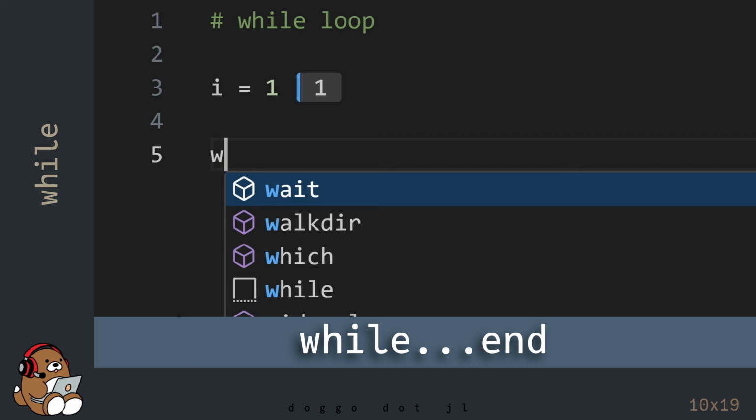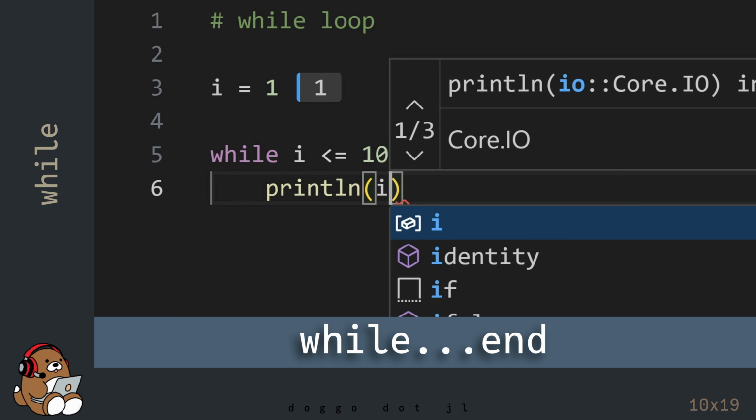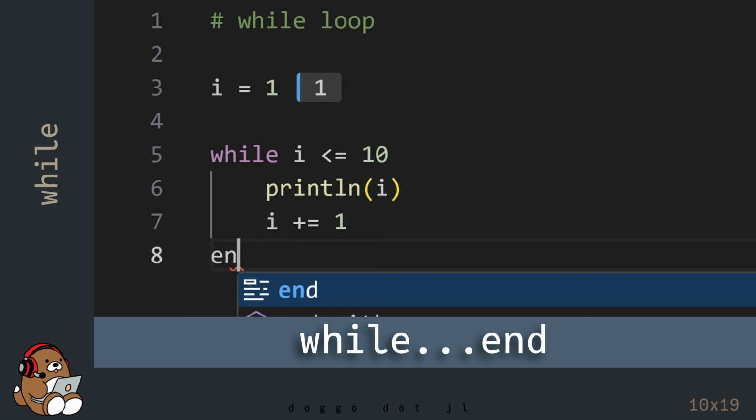To create a while loop, use the keywords while and end. After while, enter a conditional statement that will evaluate either true or false. In between while and end, include a task or set of tasks that you want your computer to repeat while the condition is true.